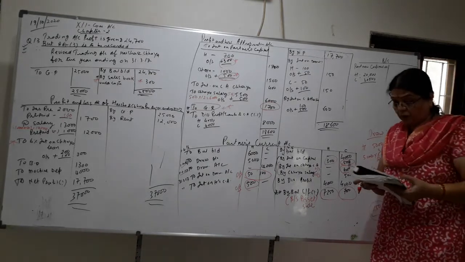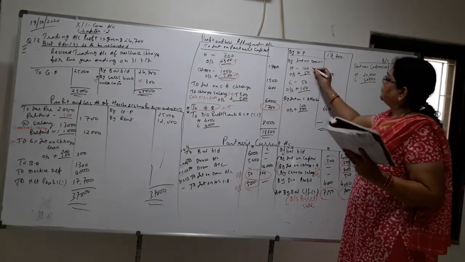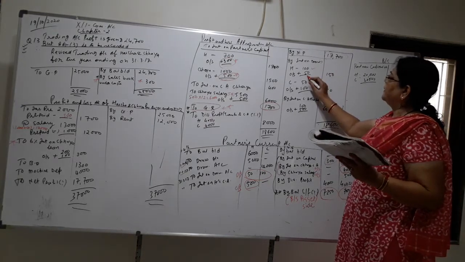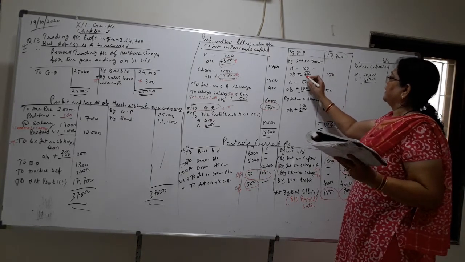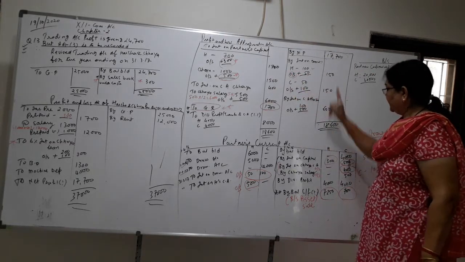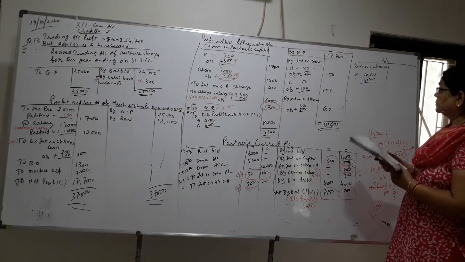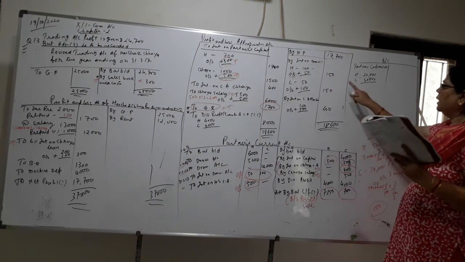Now interest on drawings paid is how much? Harsha is 100. So 100 is paid. So 150 minus 100, 50 is outstanding. This outstanding has 2 effects. One here, on the debit side, 50. This is on the credit side.